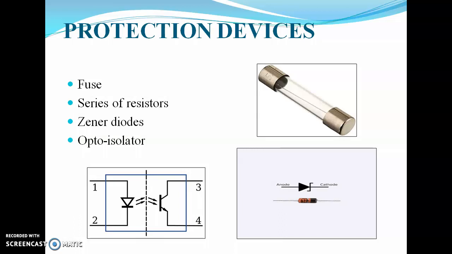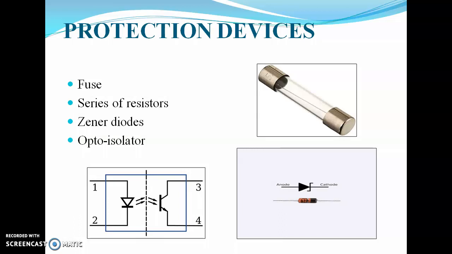Then next is protection devices. So there are various protection devices used. First one is fuse. So everybody knows what the fuse is used for, or what is the function of fuse.